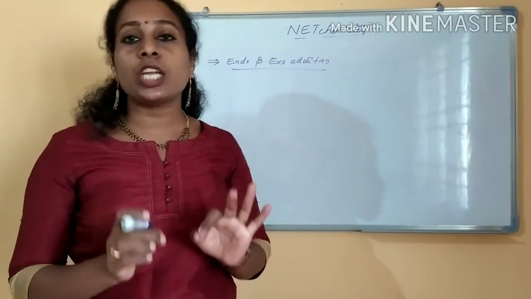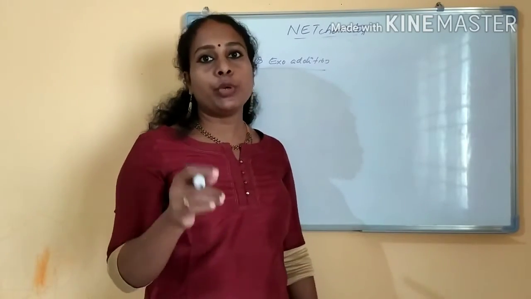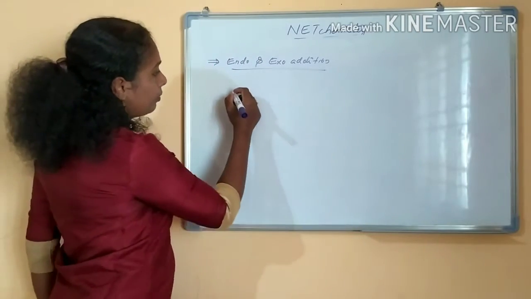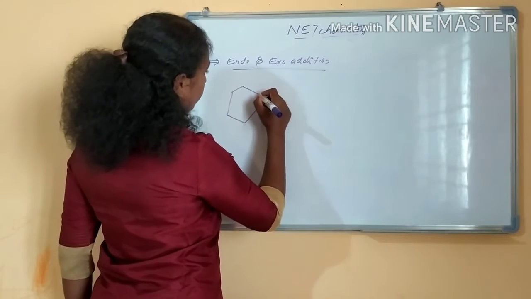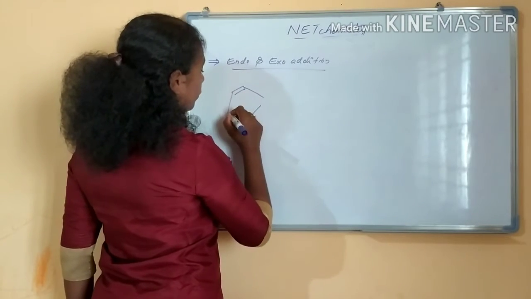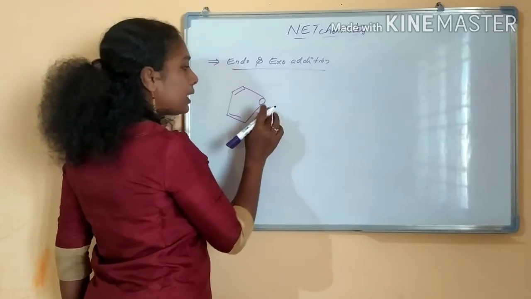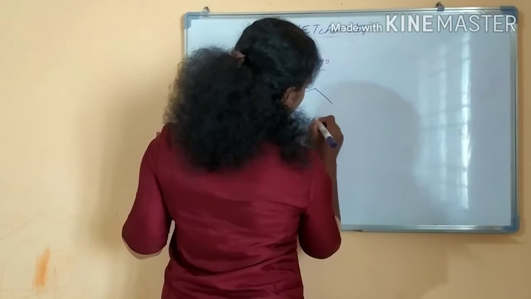If it is a cyclopentadiene, we have seen the sources of dienes, right? 1,3-butadiene sources we have seen. If it is a cyclopentadiene or a furan, all these systems will give an endo product. Why is it an endo product?